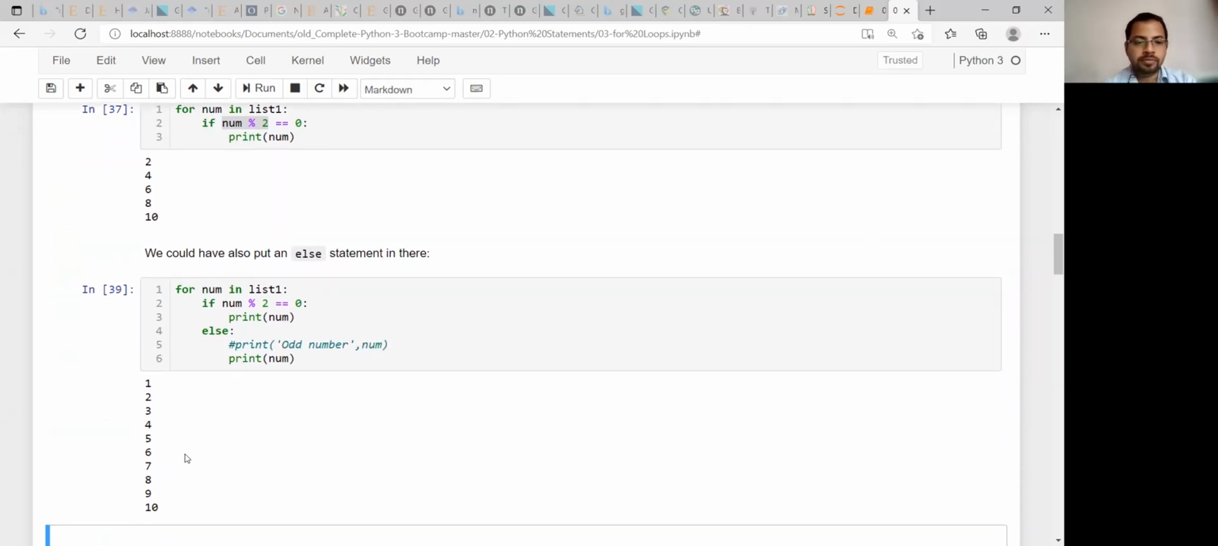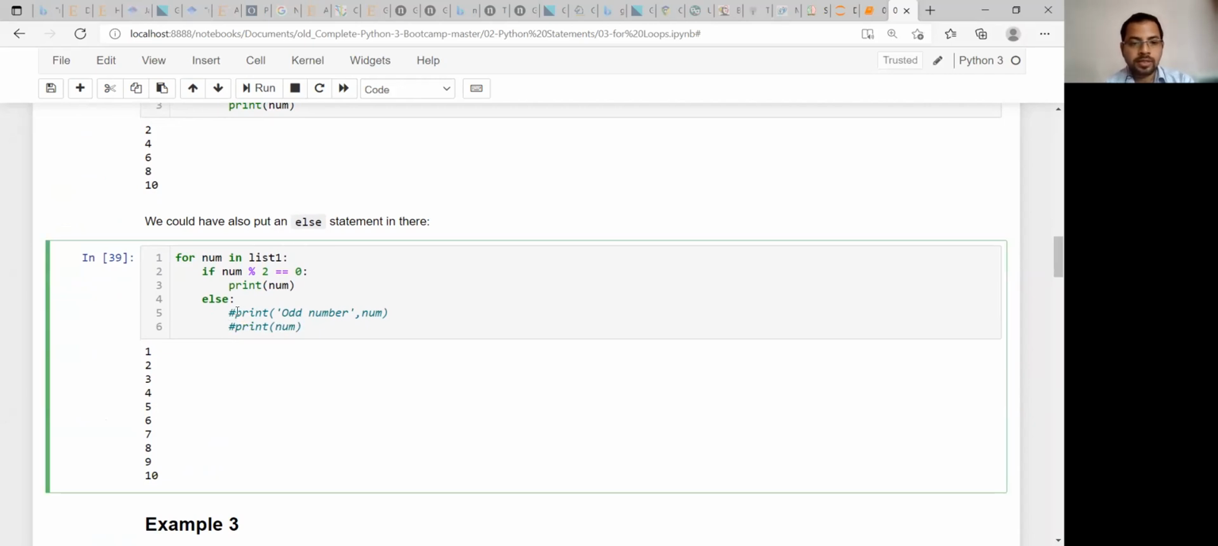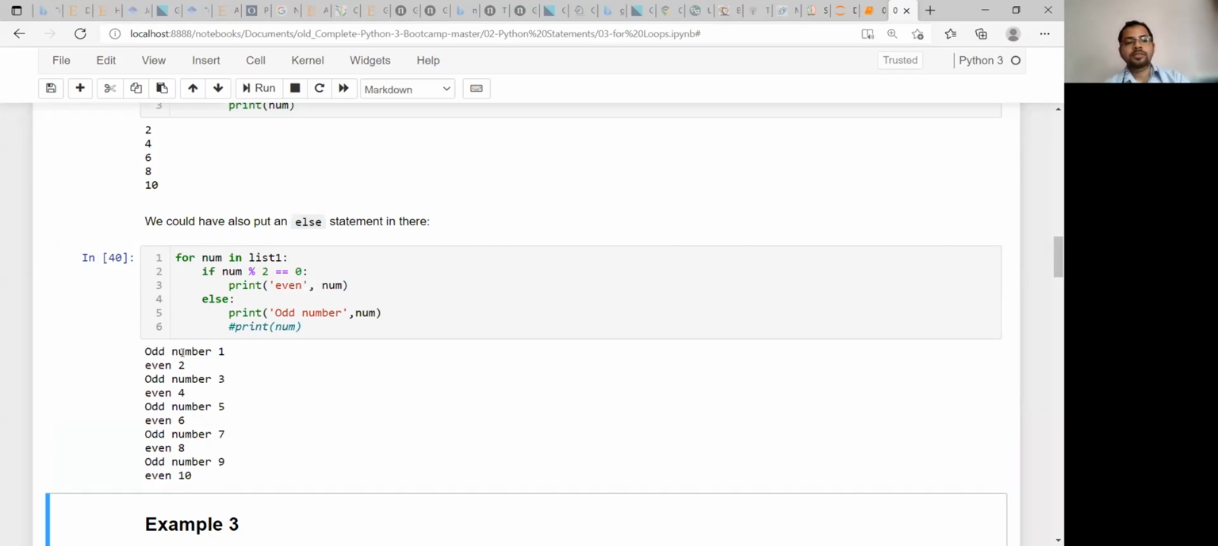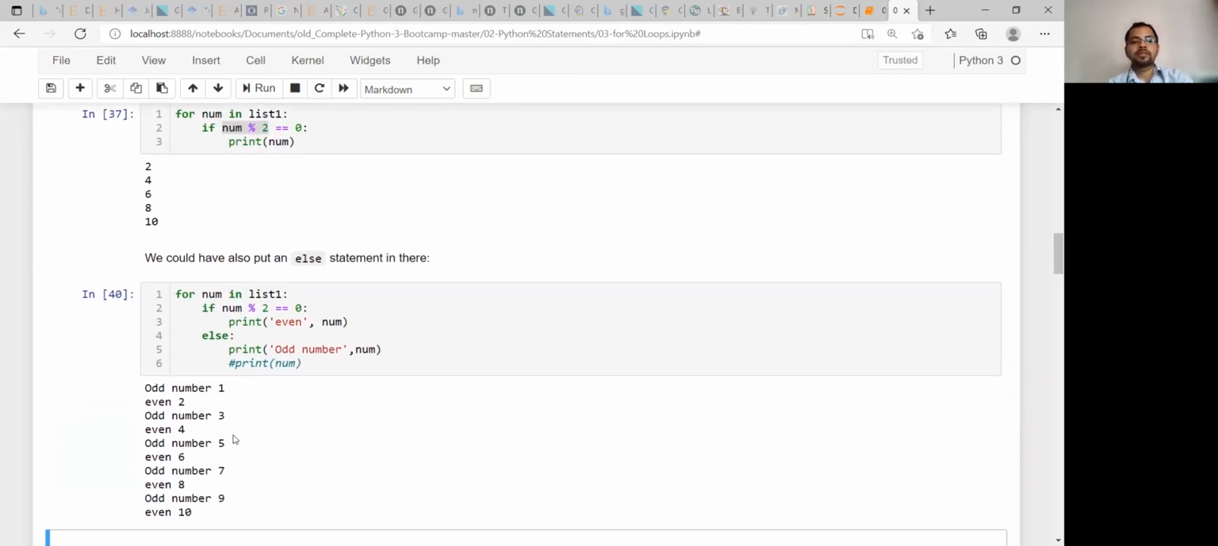You are getting the same 1, 2, 3, 4, 5, 6, 7, 8. Okay. So to make it clearer, you can add something like this. You can write even, comma, this. So you are getting odd number 1, then from the next iteration, even number 2, odd number 3, even number 4. So it is iterating over and over 10 times because 10 numbers are there. So that is my point.